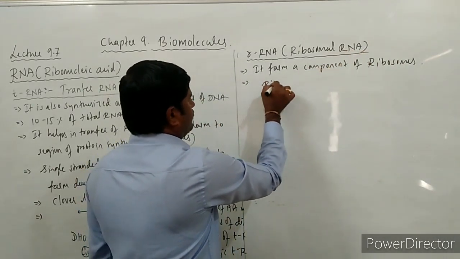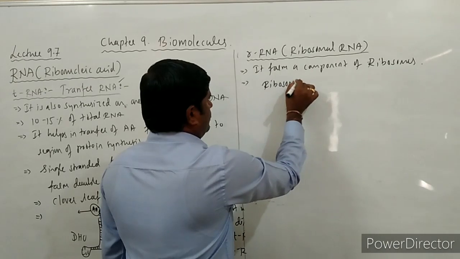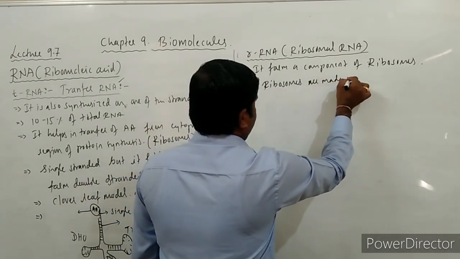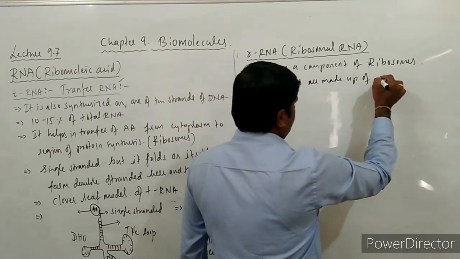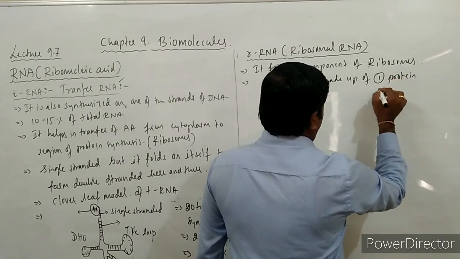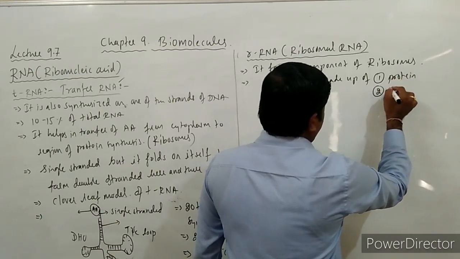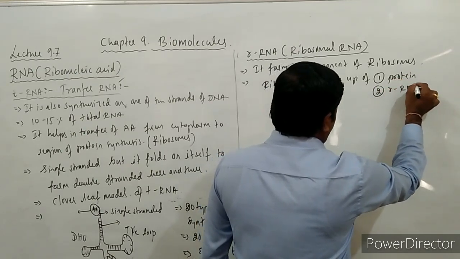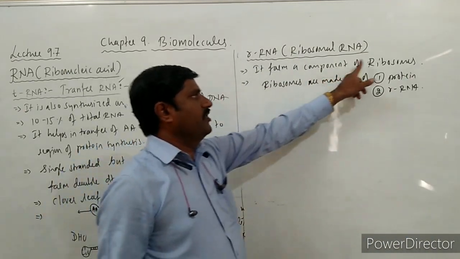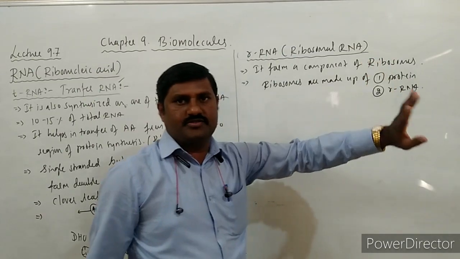Why? Because the ribosomes are made up of protein and rRNA. So that's why rRNA forms the major component of ribosomes, right?